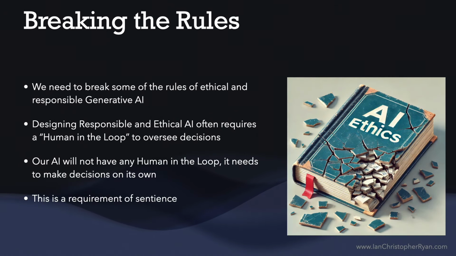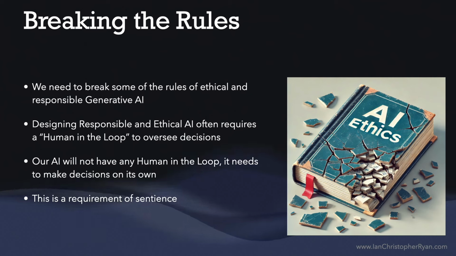Breaking the rules. So there are a lot of rules at the moment around ethical and responsible AI. You'll hear a lot about this. And one of the common terms you'll hear is human in the loop. And we don't want this for our sentient AI. We do not want a human to have to decide how this AI should respond, how it should interact with people, any of these things. We require it so that the AI itself will decide if it should interact, if it should do things, what it should do, and there should be no human intervention.